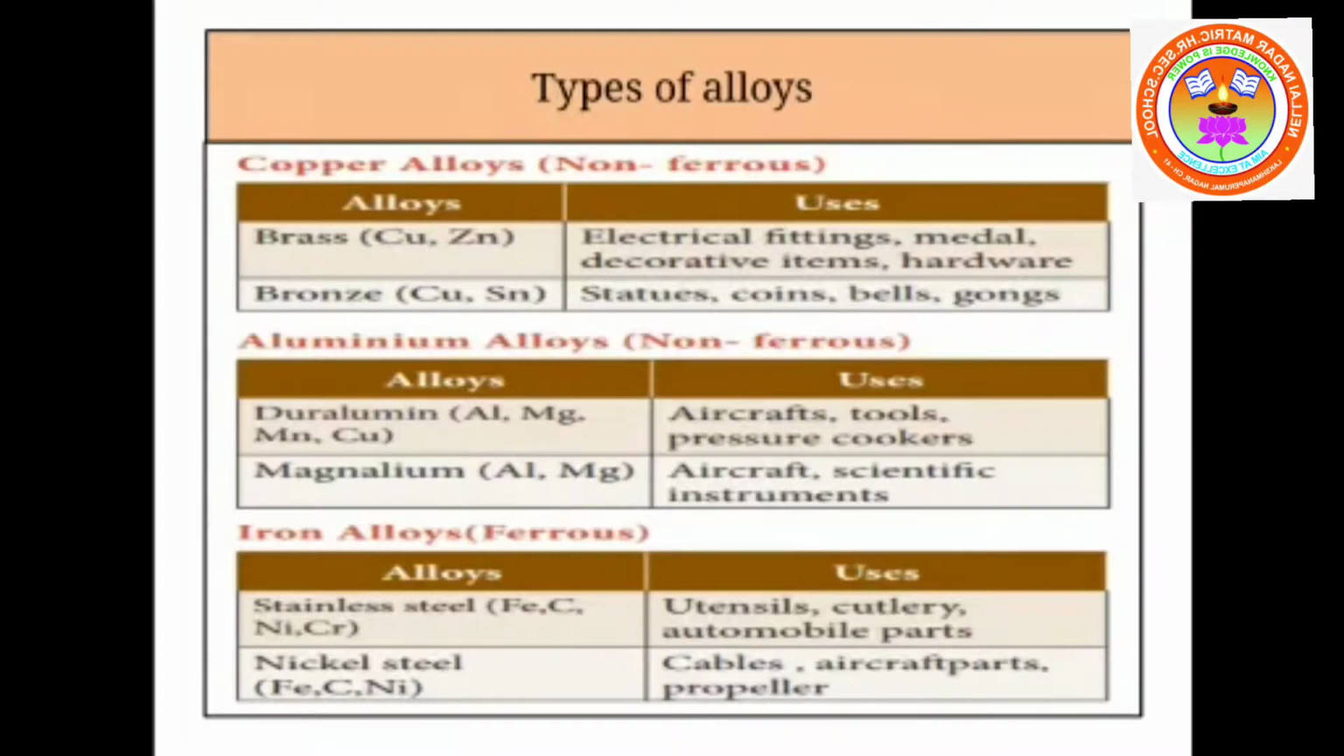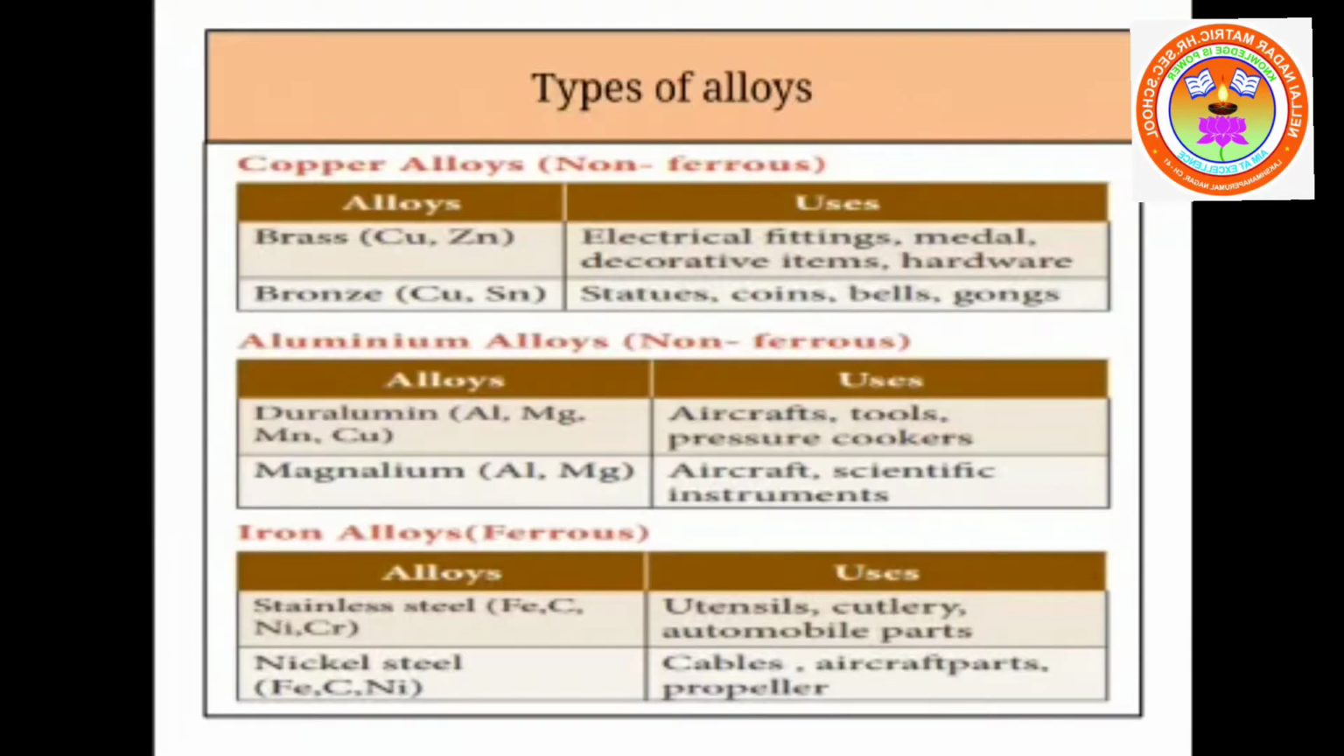Brass is useful in the making of mainly medals. Bronze finds its application in the making of coins and statues, also bells. So these are the main applications of the alloys brass and bronze.